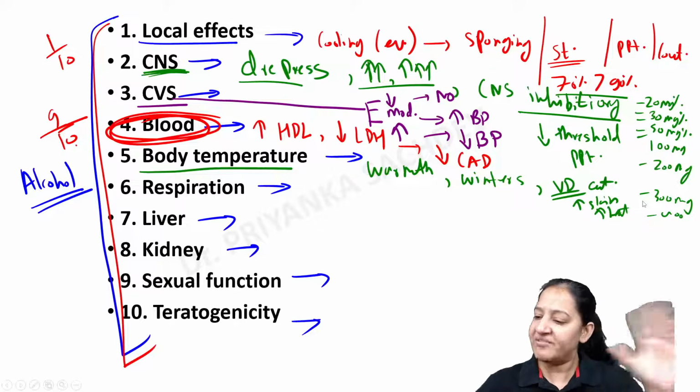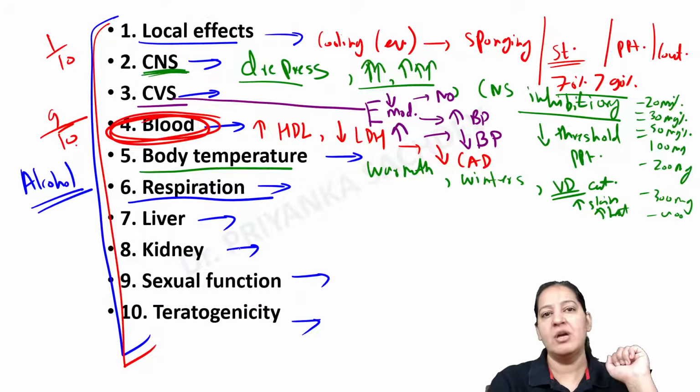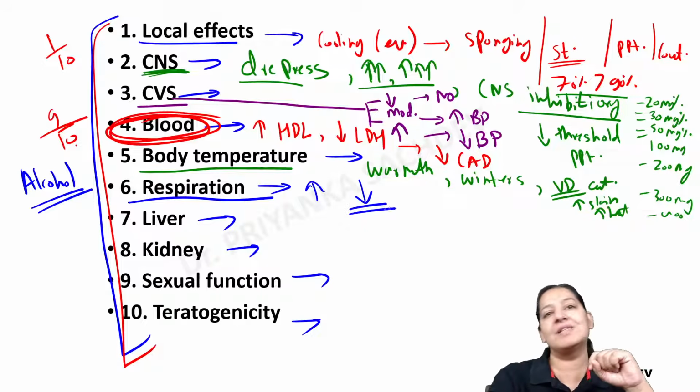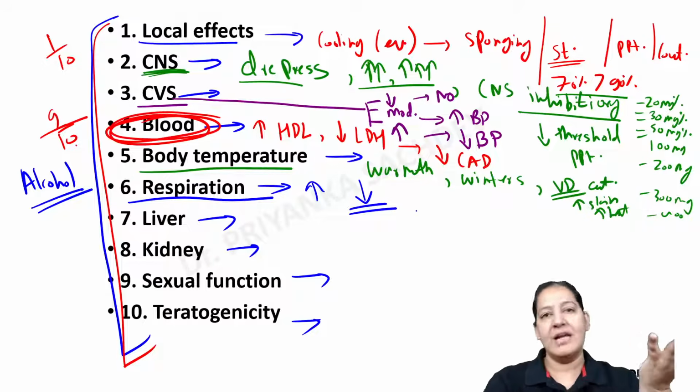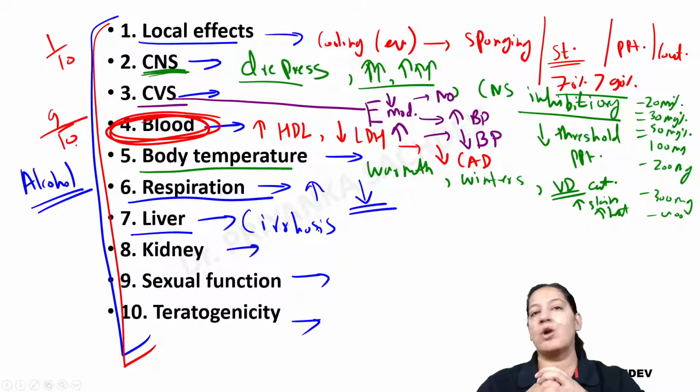Very good. What is the effect on respiration? Initially it stimulates the respiratory center, but later on finally it depresses the respiratory center. That can cause death also. In the liver, the action is cirrhosis. We all know that it causes cirrhosis in the liver.